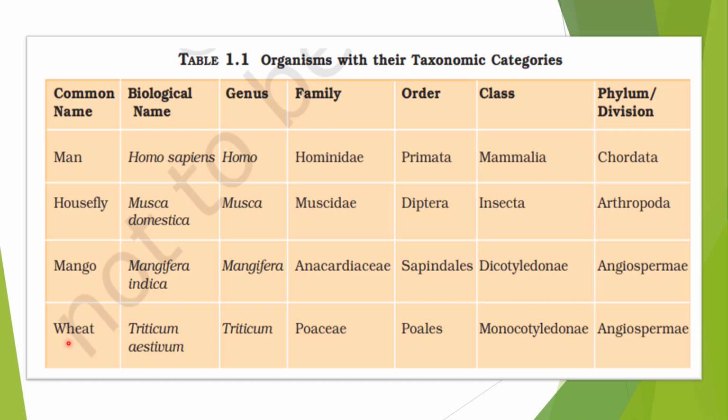The common name is wheat. The scientific name is Triticum aestivum. So Triticum is the genus, family Poaceae, order Poales, class Monocotyledonae, and phylum is Angiospermae. Kingdom is Plantae. So in this way, classification of any organism or plant is carried out.